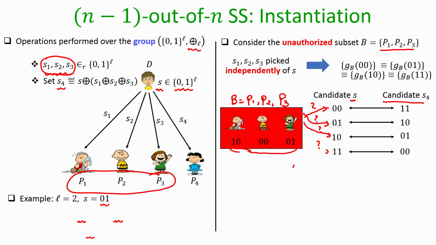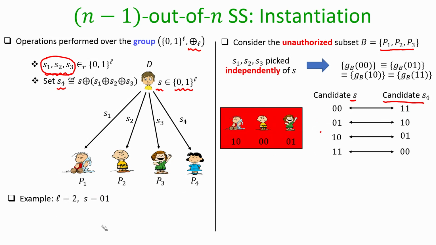Okay. Now, assume that the same dealer again runs the secret sharing algorithm, and assume that this time also his value of secret remains the same. Of course, the parties P1, P2, P3, P4 are not aware of this fact. It is only the dealer who again wants to share the same secret. And now, suppose during the first step, when the dealer is picking the shares S1, S2, S3 randomly, the shares S1, S2, S3 take these values 11 00 11.